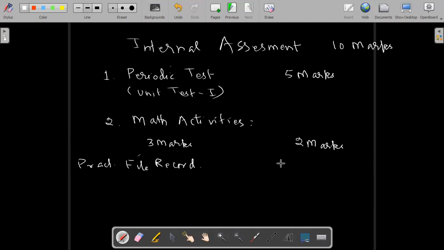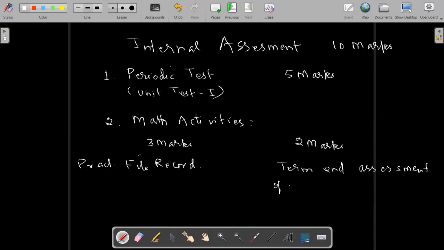Then after the end of this term, we will conduct one examination that is called term end assessment of one activity.